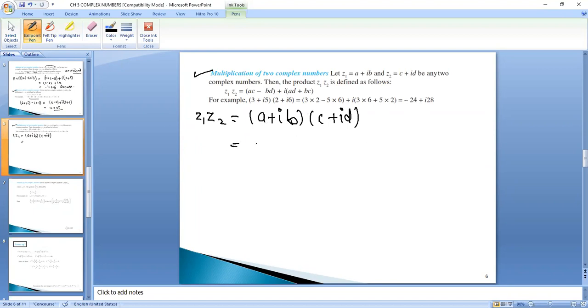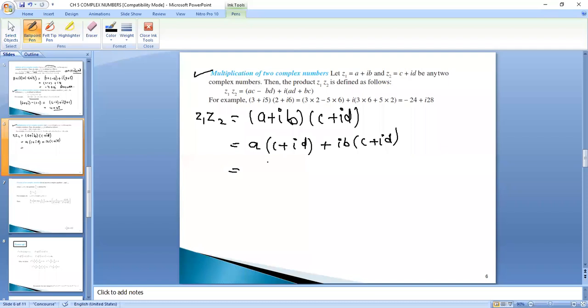First A, I am writing in the bracket, C plus iota D. Plus iota B will be multiplied with C plus iota D, right?